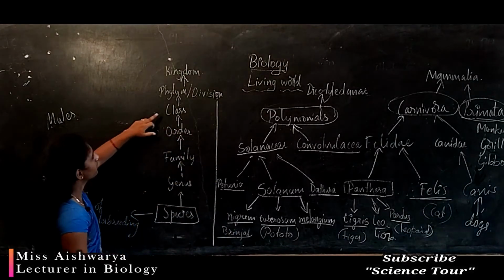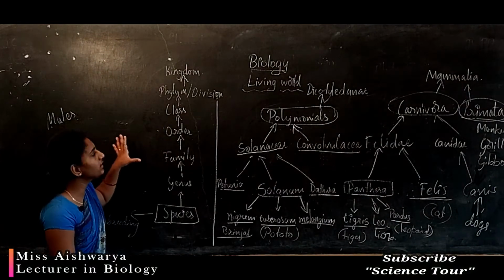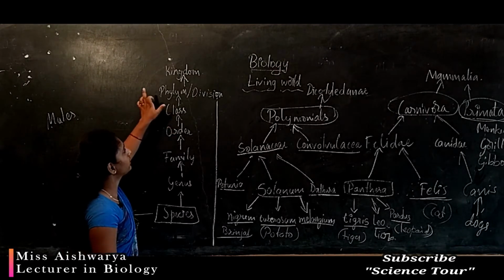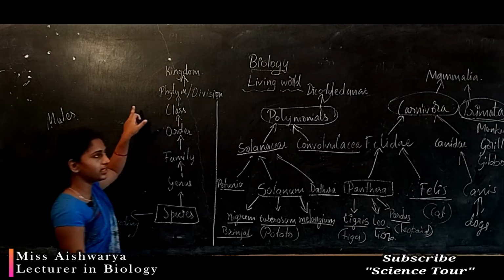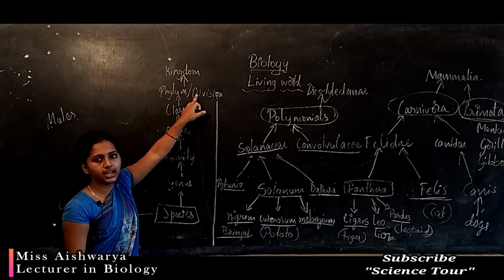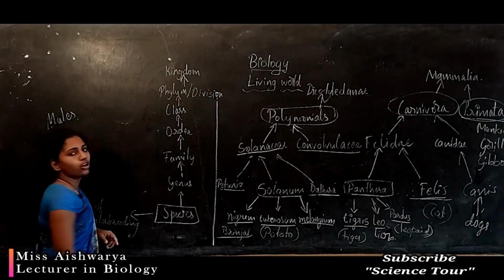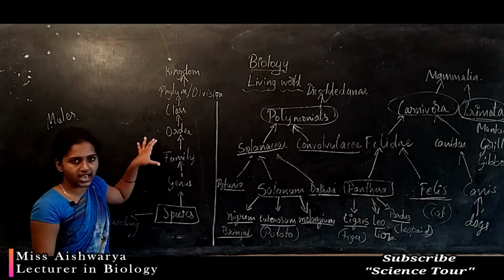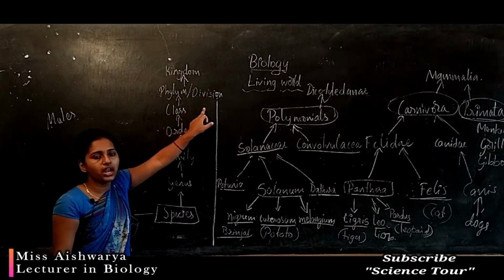Next comes the group of classes which have similar features, which come under a division or the phylum. In case of animals we call it a phylum. In case of plants we call it a division. The next level of category, or the next taxon, is called phylum, a group of classes which come under a common category. We'll call it a phylum or division.